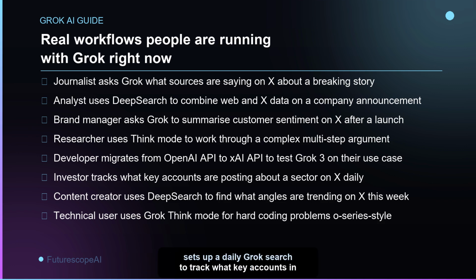An investor sets up a daily Grok search to track what key accounts in a specific sector are posting about on X. A content creator uses DeepSearch to find the angles and stories that are gaining the most traction on X this week. And a technical user switches to Grok Think Mode for hard coding problems, using its reasoning capability in the same way they would use OpenAI's O series.